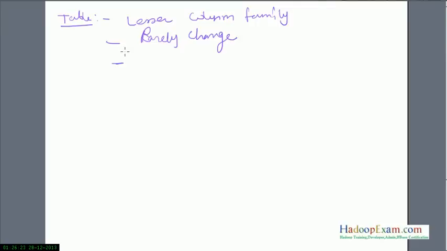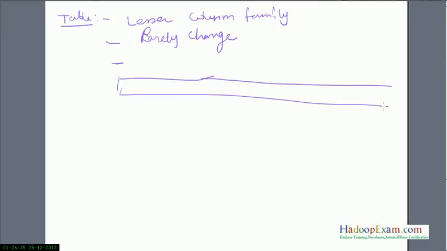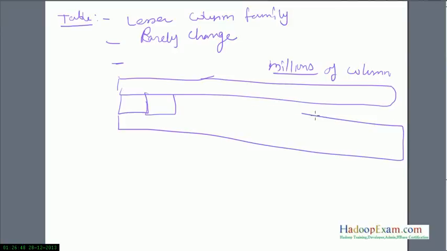A column family can have any number of columns. If you have a column family defined in a table, it could have millions of columns. Millions of columns in a single column family is possible, or only one or two columns is also possible. The second row might have a different number, and the third row might again have a million columns. So this kind of column structure is supported in the world of HBase.